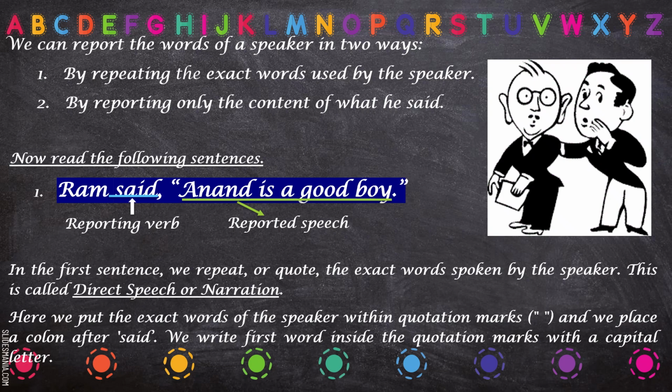And we place a comma after said. Sorry, not colon, we have used a comma after said, and we write the first word inside the quotation marks with a capital letter. Now the first letter of the sentence written inside the inverted commas is capital. So you have to take care that in direct speech we put the exact words spoken by the speaker in inverted commas, and we use a comma after said, and the first letter of the word is capital.